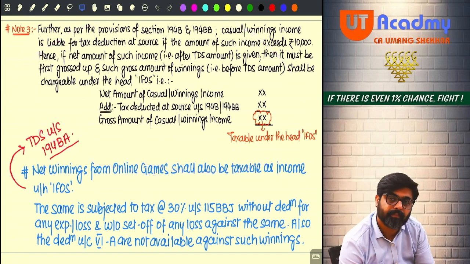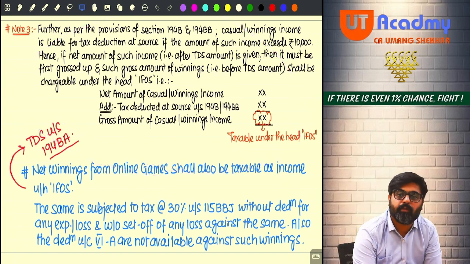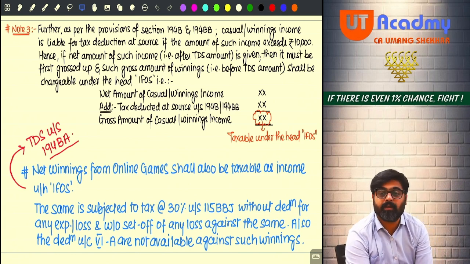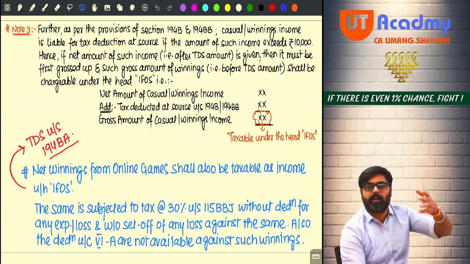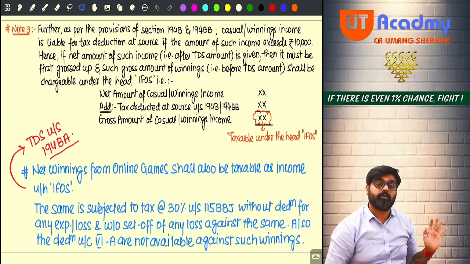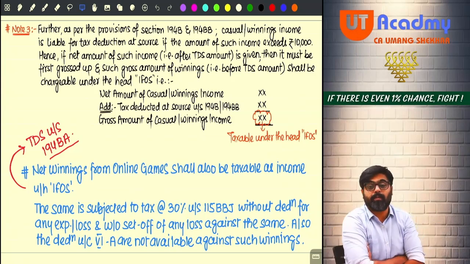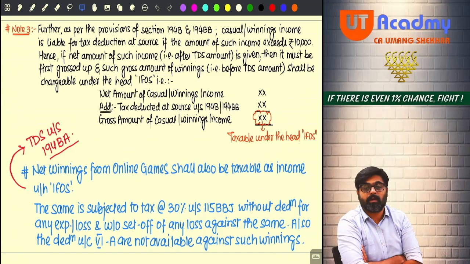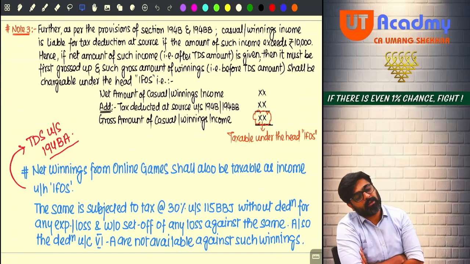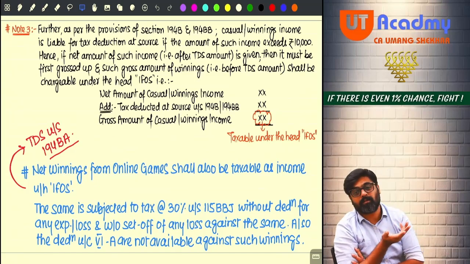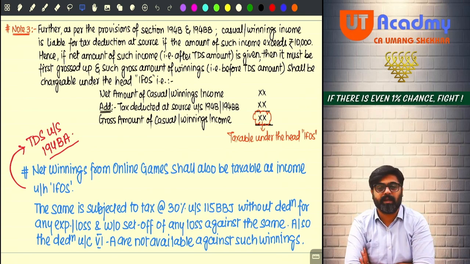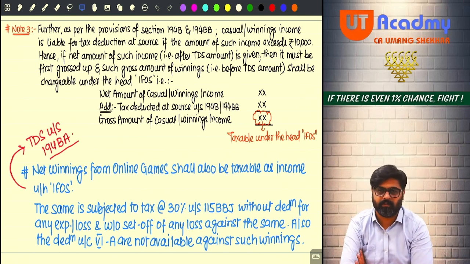Because see, if we wait for the assessment year to come, the assessee has won this year, let him enjoy, let him do the party, let him go and roam around the world, and once he comes back, the assessment year will come. In the assessment year, on the entire winnings he is going to pay tax.